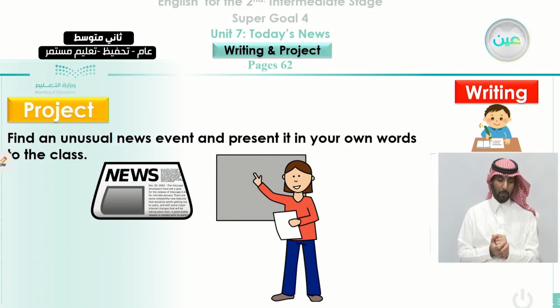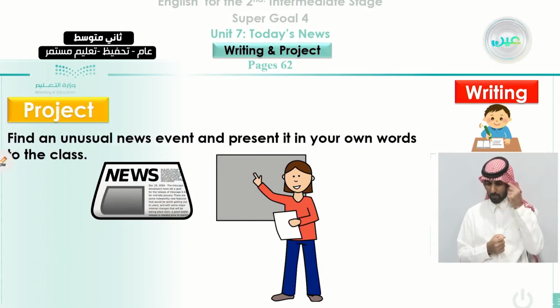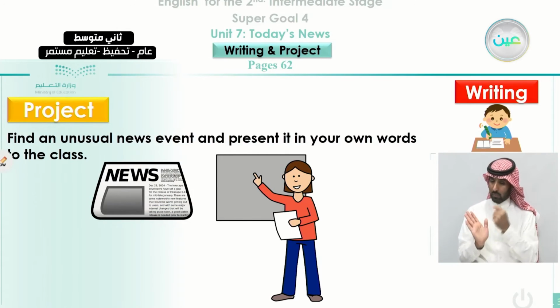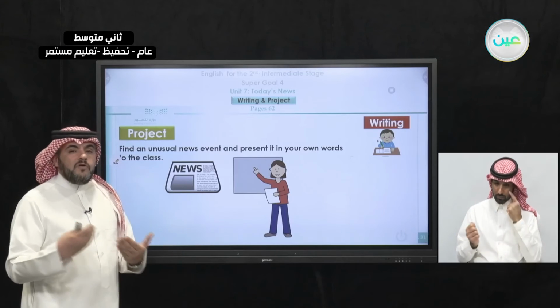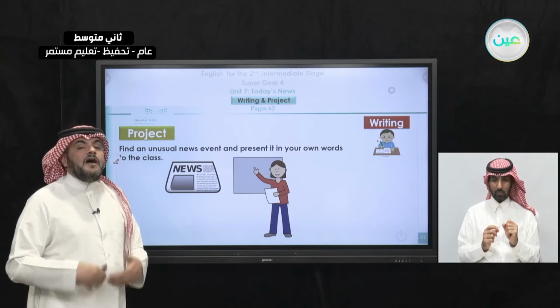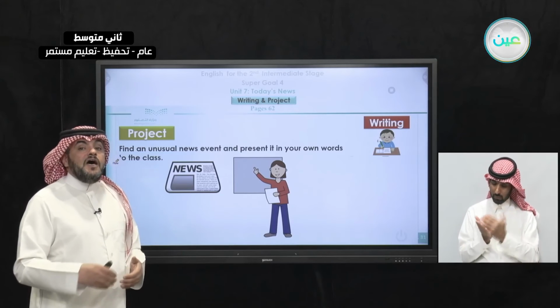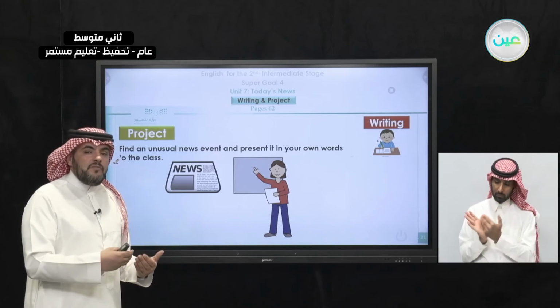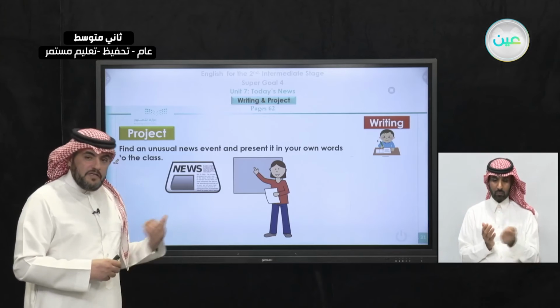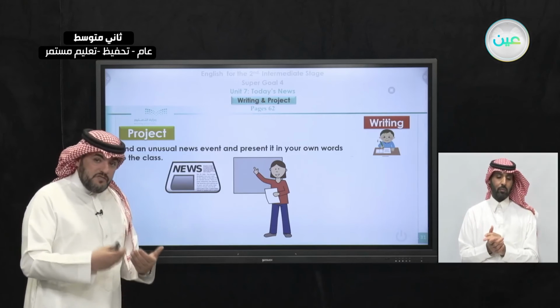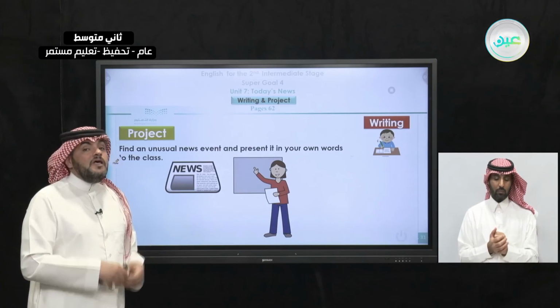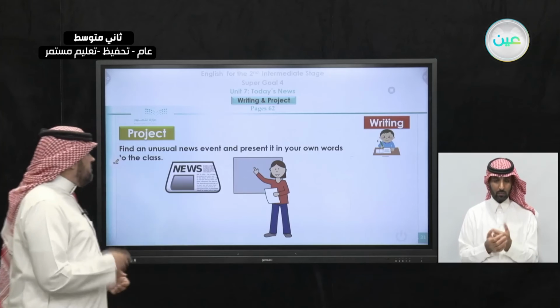Also in this unit, in this lesson, we're going to make a project. You find an unusual news event and present it in your own words to the class. You can check for some news from the newspaper or from any media, and you can present it to your class after making a summary of it. We told you the steps of how to make a summary in the writing corner in the previous slides. So it is very important to use your own words and to make it as short as possible and still have the complete meaning.